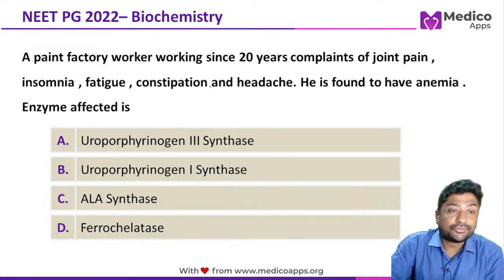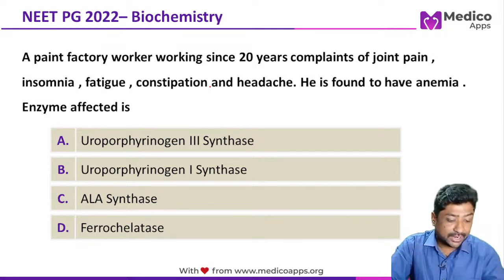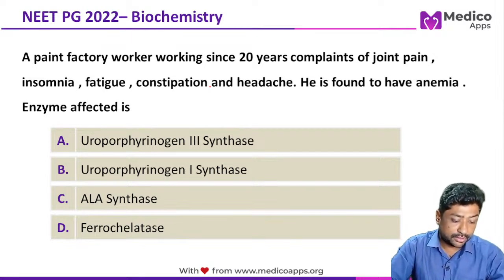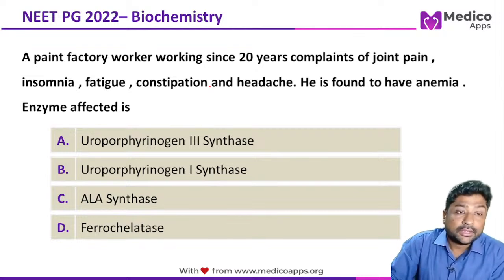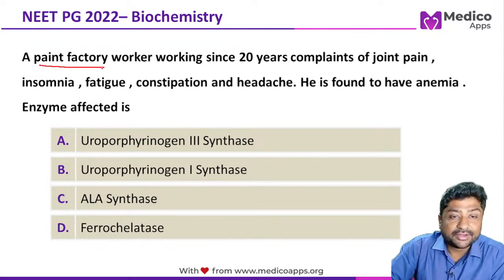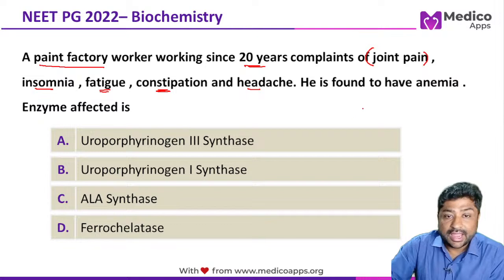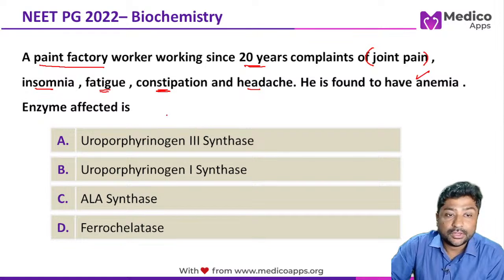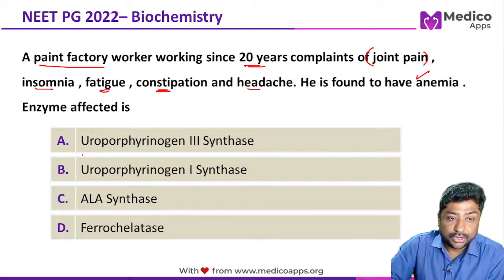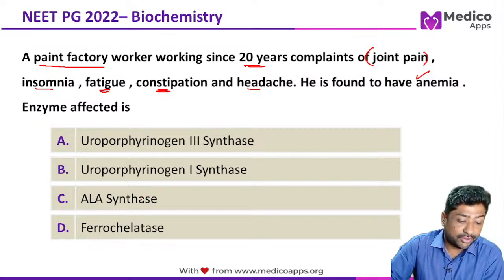So let's start with the first question of today. I can see whatever you put in the chat, so that I can reply to it. The first question is: a paint factory worker working for 20 years complains of joint pain, insomnia, fatigue, constipation, and headache. When you examine him, you find he has anemia, so he has pallor. Which enzyme is affected? Your options are uroporphyrinogen III synthase, uroporphyrinogen I synthase, ALA synthase, and ferrochelatase.